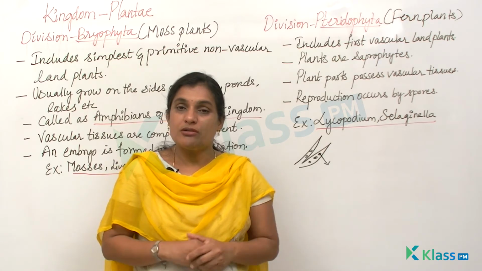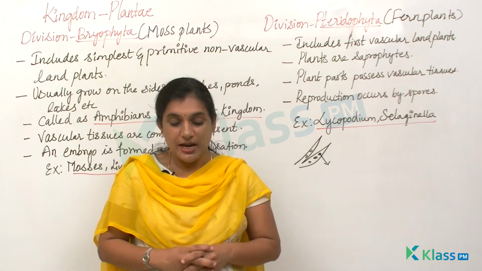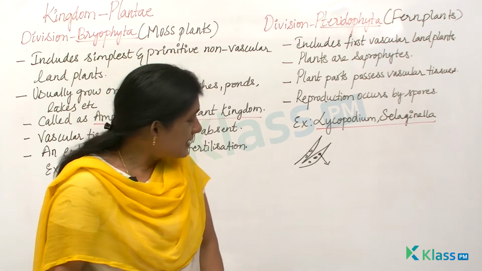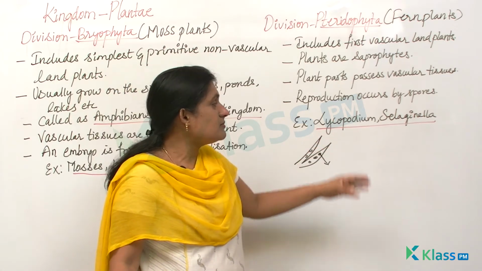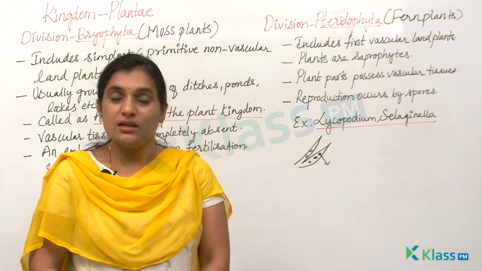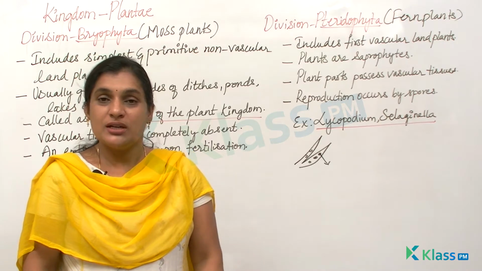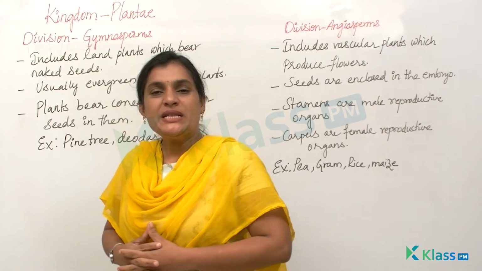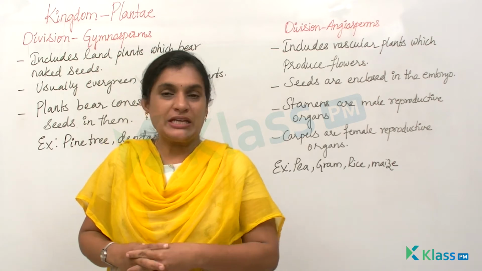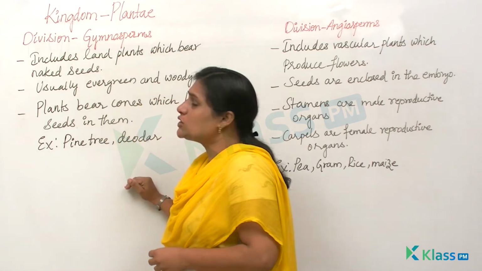So this is about the division of Pteridophyta and Bryophyta. And the examples, as I've told you, Lycopodium, Selaginella, Marsilea, all these fall under the division of Pteridophyta. We'll see the next division of kingdom Plantae. The next division is gymnosperms.